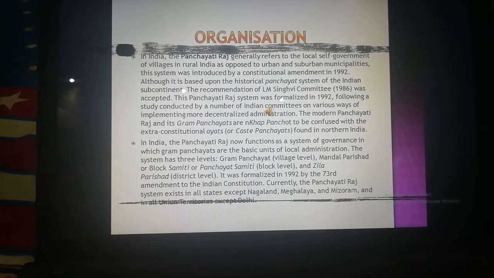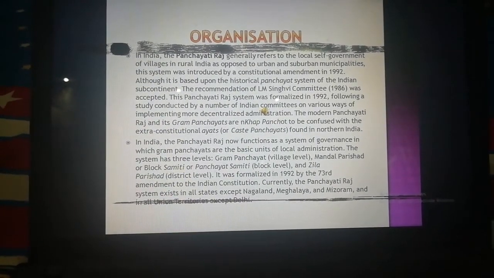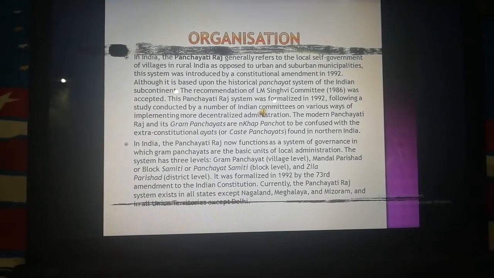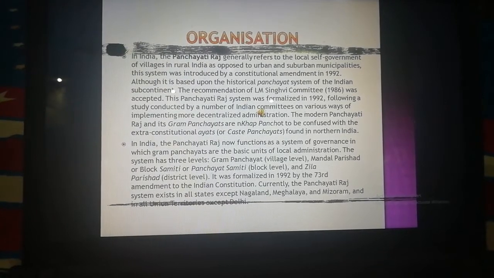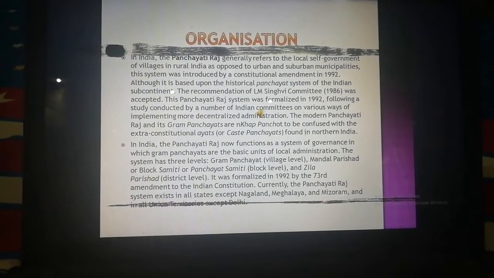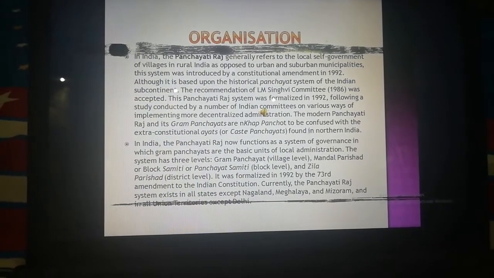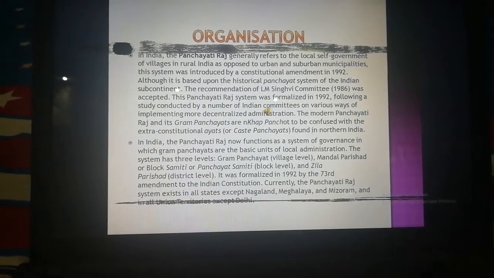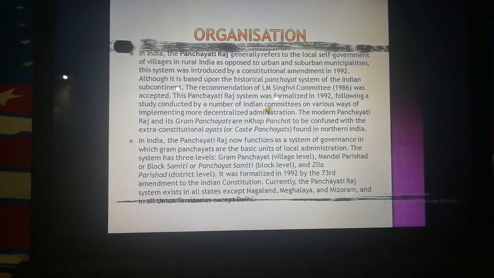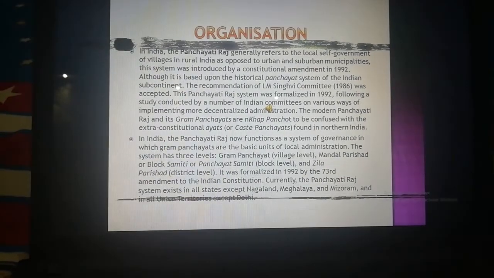In India, the Panchayati Raj now functions as a system of governance in which Gram Panchayats are the basic unit of local administration. The system has three levels. Firstly, the Gram Panchayat, which works at village level, then Mandal Parishad or Block Samiti, or Panchayat Samiti, which works at block level, and the Zila Parishad, which works at district level. It was formalized in 1992 by the 73rd Amendment to the Indian Constitution. Currently, the Panchayati Raj system exists in all the states except Nagaland, Meghalaya, Mizoram, and in all union territories except Delhi.